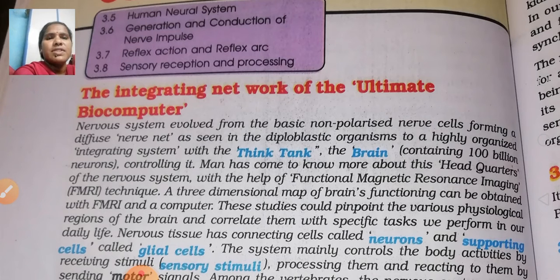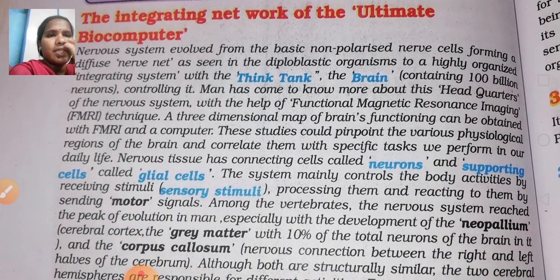The nervous tissue has connecting cells called neurons, along with supporting cells and glial cells. The system mainly controls body activities by receiving stimuli.